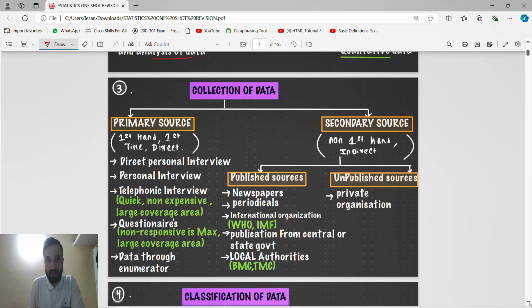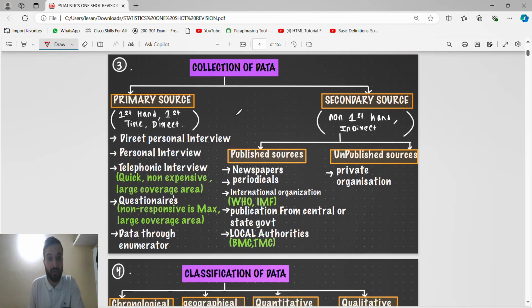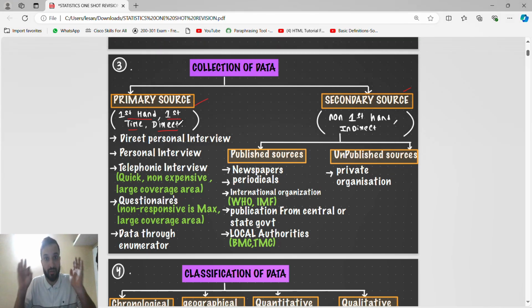Then collection of data. Collection of data is by two methods. First is primary source, second is secondary source. Primary source means first hand. You have collected it for the first time, directly. You are not taking the help of anyone. It is a direct method, first time, first hand. So what are the methods? Direct personal interview method, telephonic interview method, questionnaire method, data through enumerator.